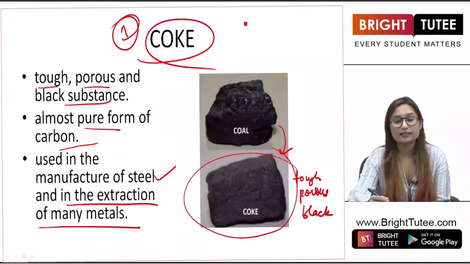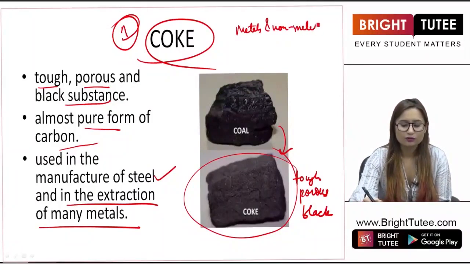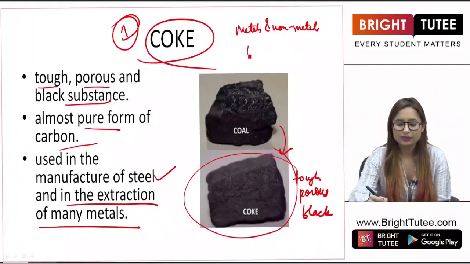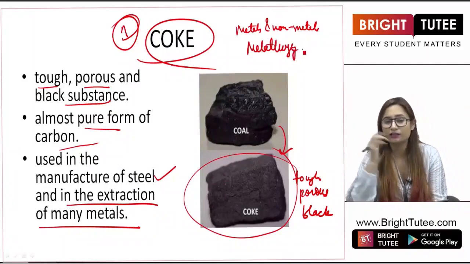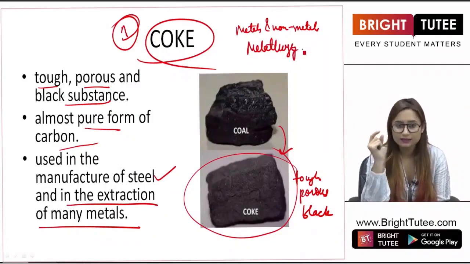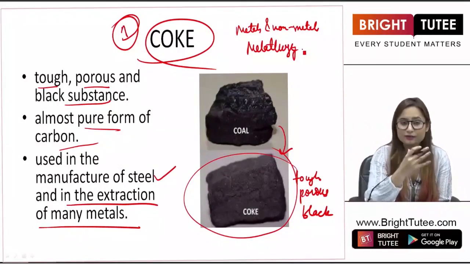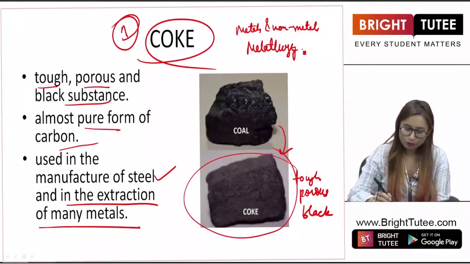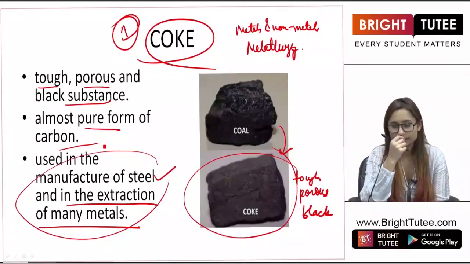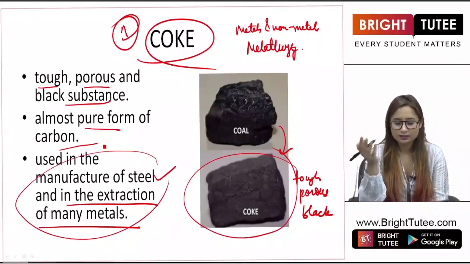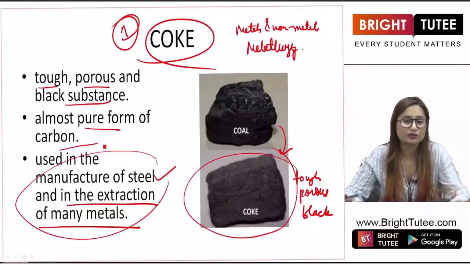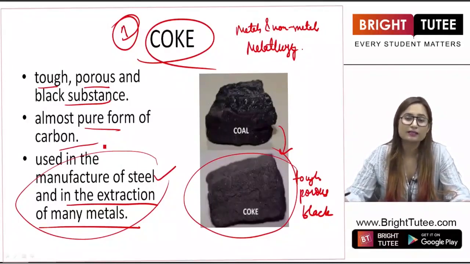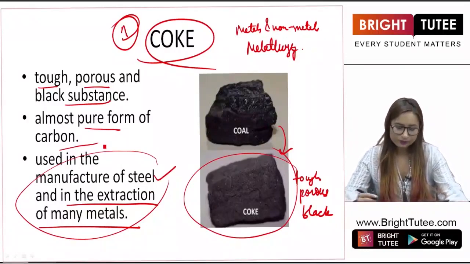In class 10th, there is a chapter of metals and non-metals in CBSE board. Now in that chapter, when you study metallurgy, which is the branch of chemistry that deals with the extraction of metals, metals are present in Earth's crust, right? So to obtain those metals from the crust in their purest form, coke is used in a procedure, basically as a reducing agent. So it is a very important product used in the extraction of metals which are used by us daily. So this is all about coke.